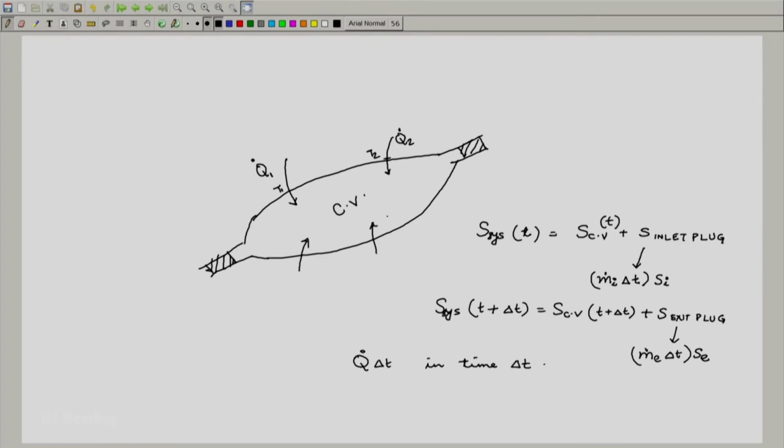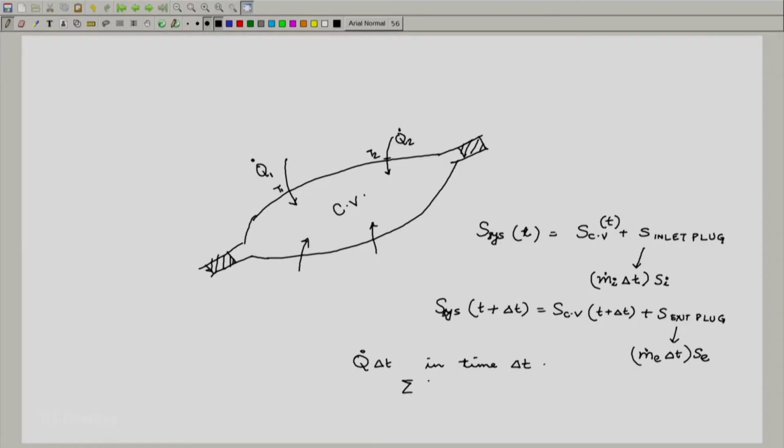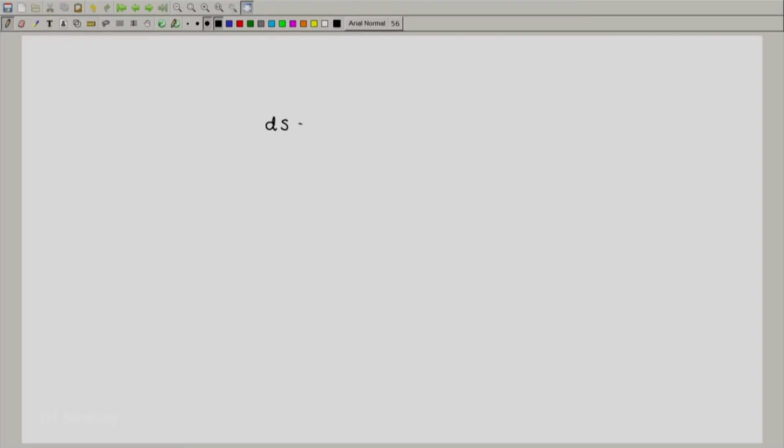I could write all of these heat transfers as a summation of q dot delta t to get the net heat transfer. But what I am interested in for the second law is to write it as follows: dS is dQ by T plus S p, where S p is the entropy production, and we have discussed this when we were discussing closed systems.